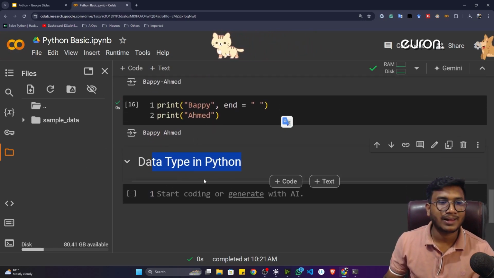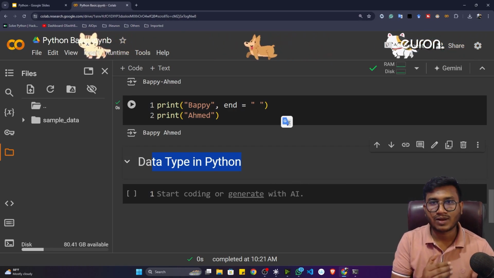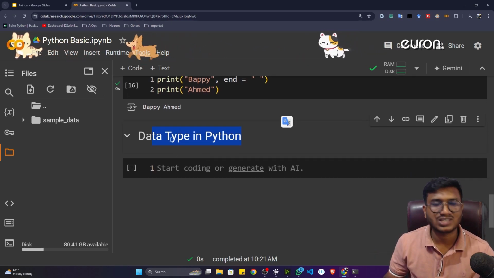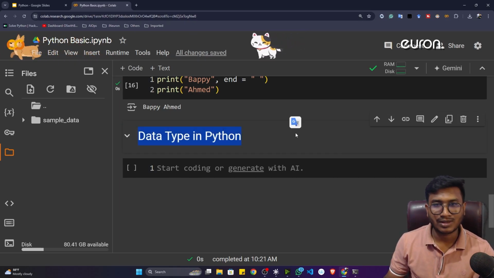Now you can also give the title, you can note it down. Whatever topic you are learning, you can note it down here. So if you're referring to this particular notebook, let's say after 1 month, 2 months, or let's say 6 months, still you will be able to understand what is the topic you have learned in this particular notebook. That's how you can manage your notes.